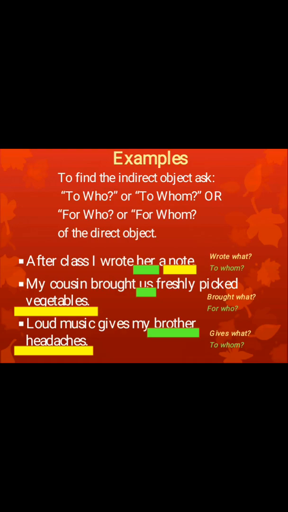In the last sentence, loud music gives my brother a headache. So loud music gives what? It gives a headache. So headache would be the direct object. And loud music gives to whom a headache? The answer would be to my brother. So brother would be the indirect object.